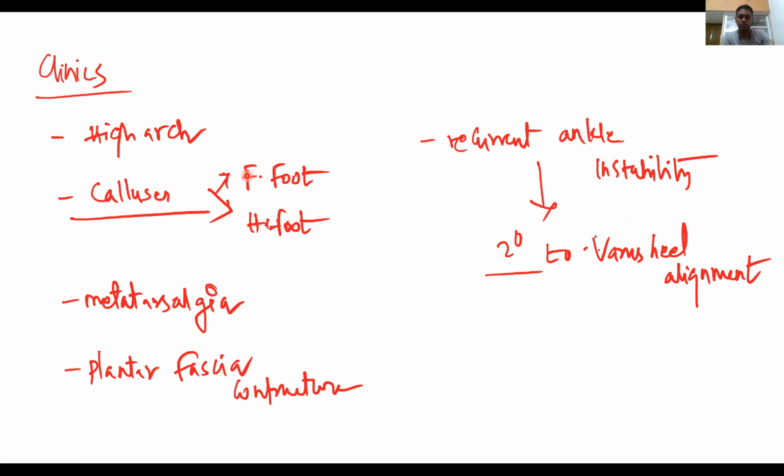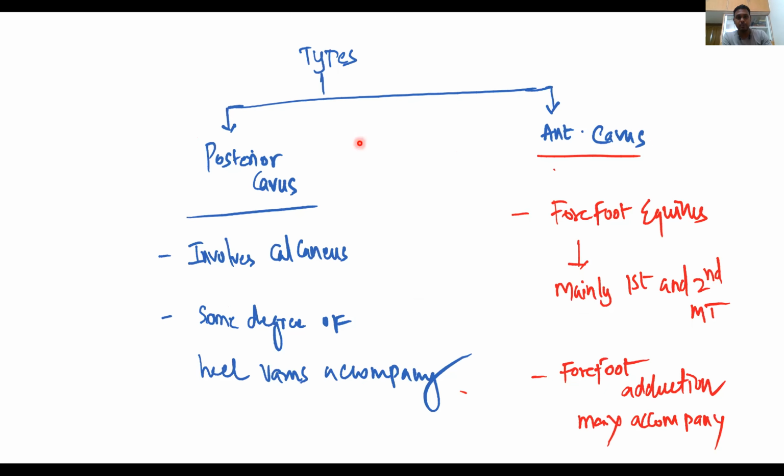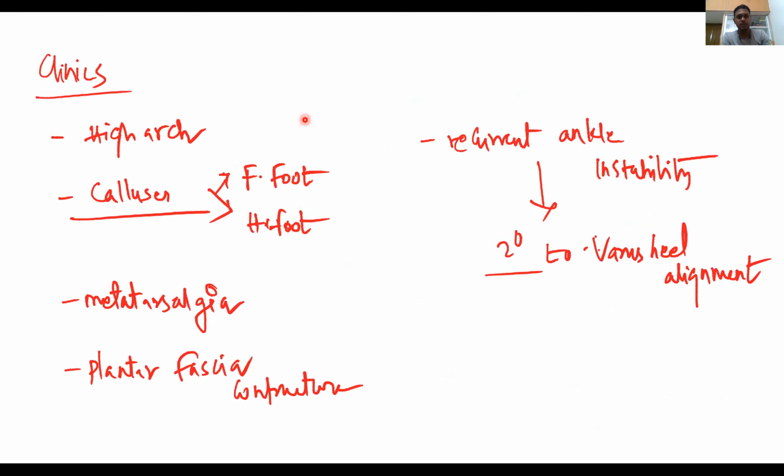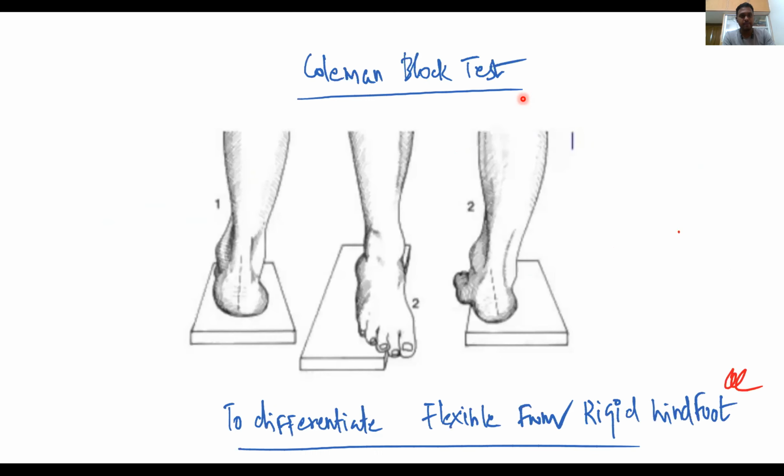Going to the clinical features, there is another severe, combined variety, with both anterior and posterior cavus. So what are the clinical features? You will have a high arch, calluses over the forefoot and hindfoot, metatarsalgia, pain over the metatarsal regions, and plantar fascia contraction. You will have recurrent ankle instability, which is secondary to the varus heel alignment. These are all the clinical features.